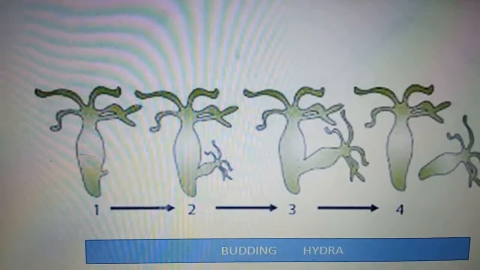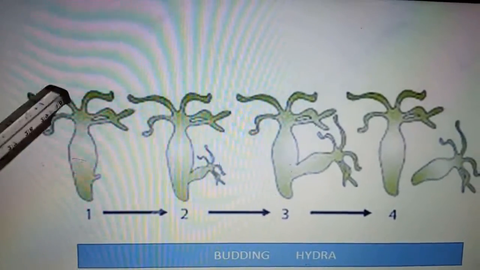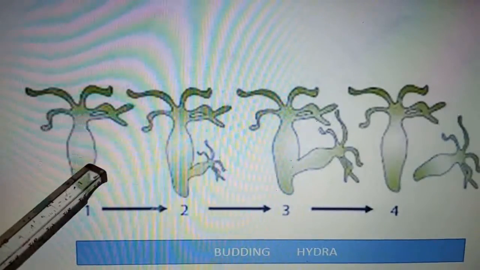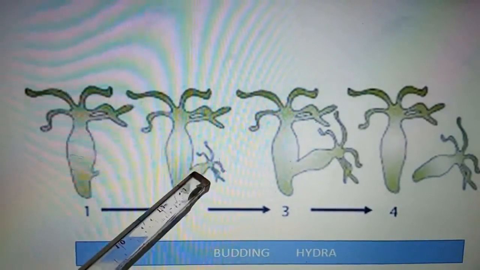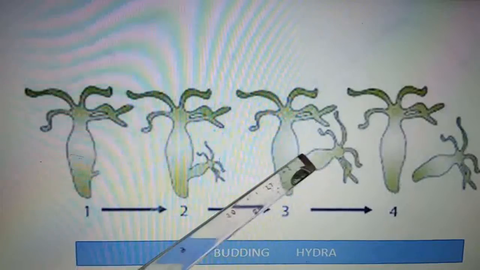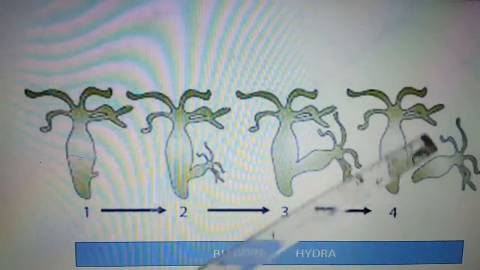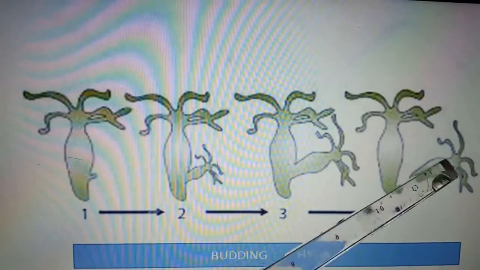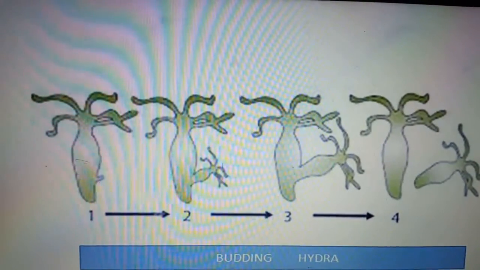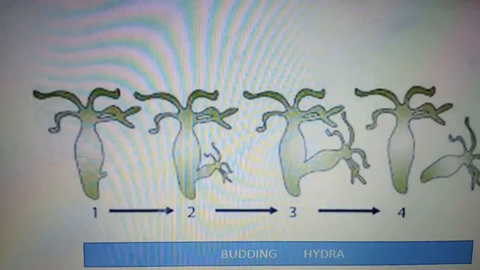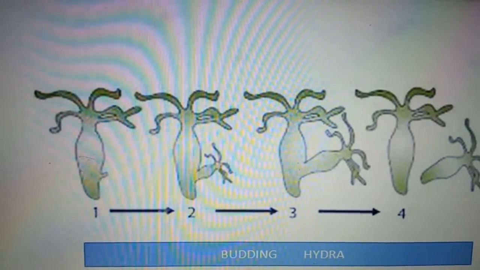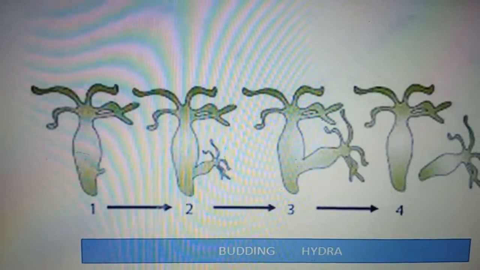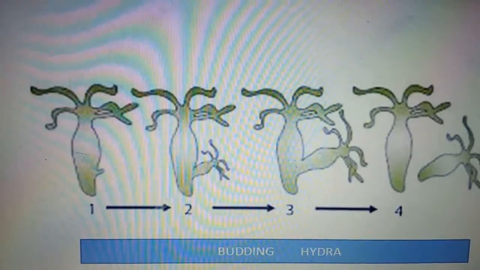The second one is budding in hydra. This is hydra. A little bud appears. This keeps on enlarging, and it separates itself from the mother, and finally both start acting as individuals. So this type of reproduction is called budding, and the best example is hydra.